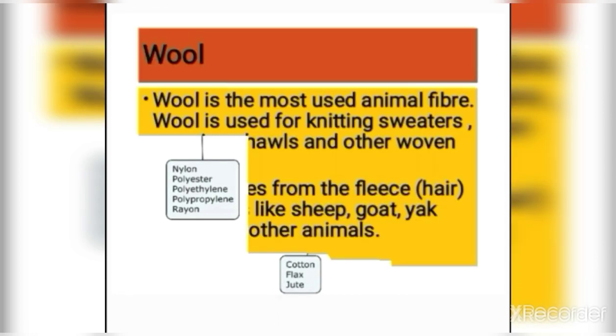Wool is the most used animal fiber. Wool is used for knitting sweaters, weaving shawls, and other woven clothes. Wool comes from the fleece. Fleece means hair or skin of sheep, goat, yak, and some other animals.